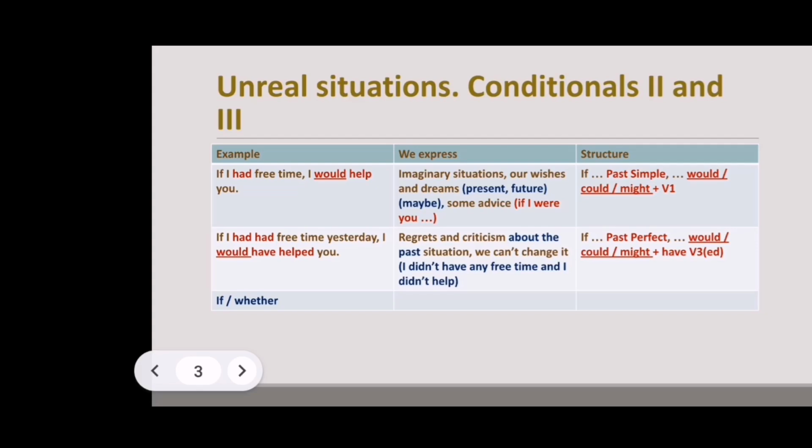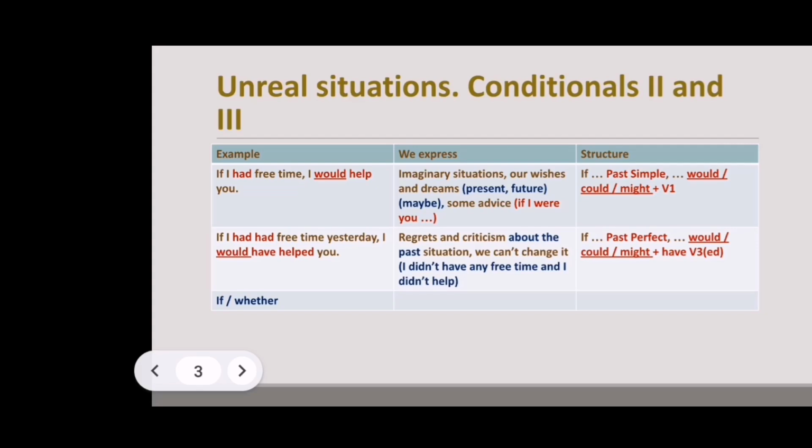So maybe one day it'll be so, or it can be some kind of advice. And then the sentence starts with if I were you. The example, if I had free time, I would help you. After if we use past simple, and in the main part, would, could or might, we can use one of these words plus the first form of the verb.